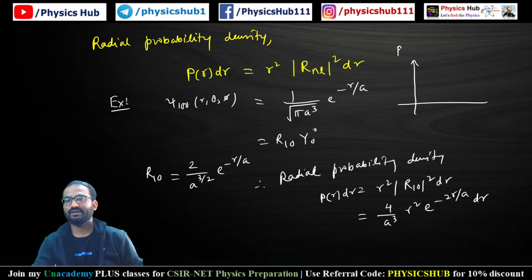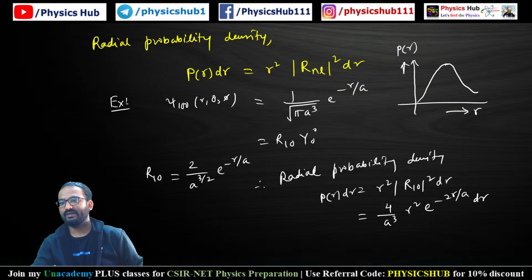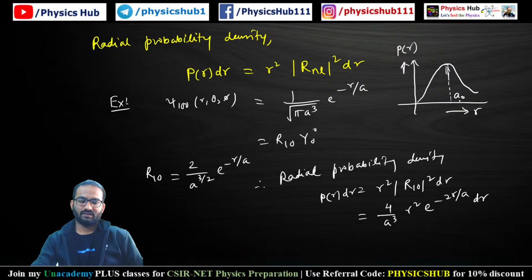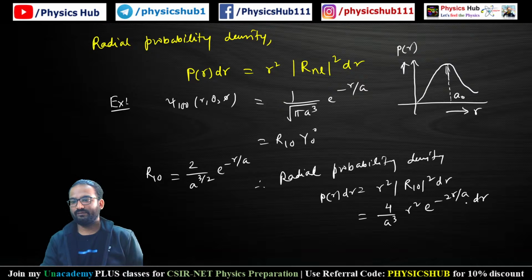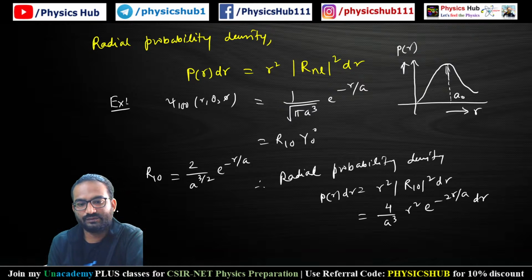to, let's say we are plotting the radial probability density versus r. The most probable density will be this point. If the curve is like this, the most probable density means the maximum point. What is this point? This point will be a0. This will give you the Bohr radius. Okay, the most probable distance is the Bohr radius. Here we have utilized a, or this is also equal to a0. A and a0 are the same here. So a equals the Bohr radius.